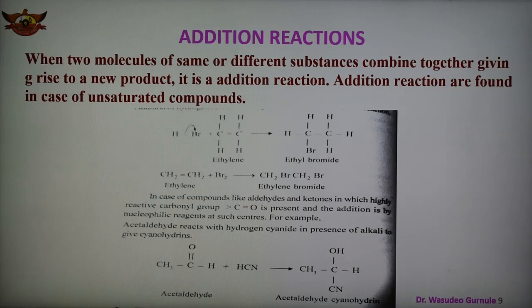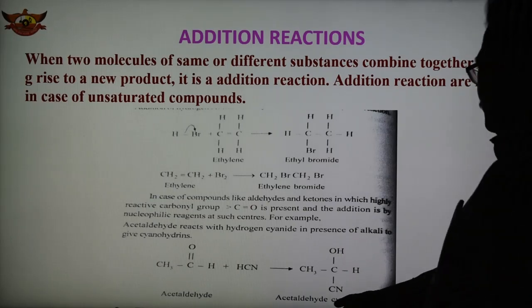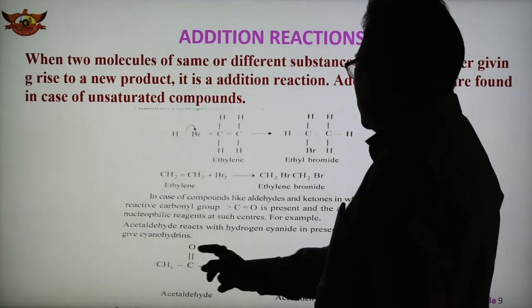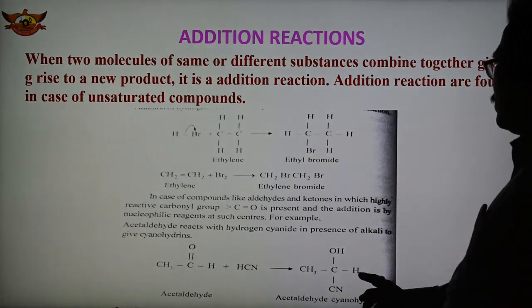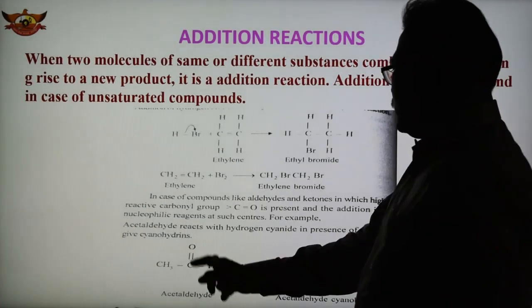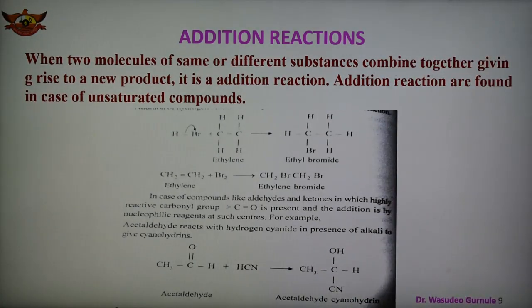Addition takes place, and we get the final product cyanohydrin. Here there is a double bond, so HCN gets added here, with CH3 and H there, and here OH and CN. So addition can take place in acetaldehyde, and we get the product cyanohydrin.